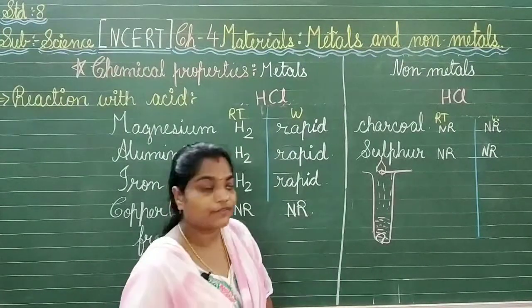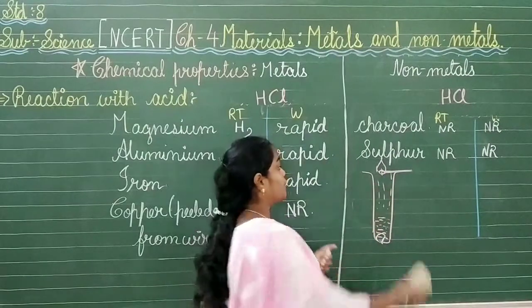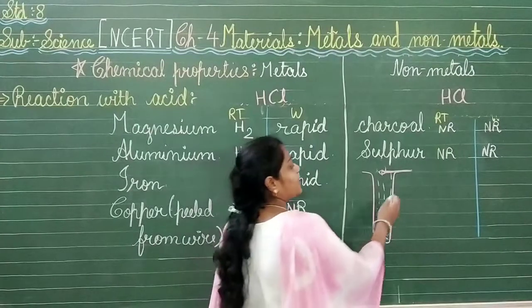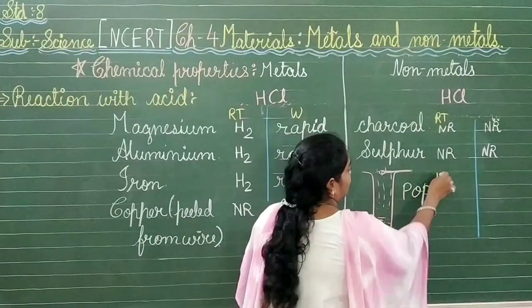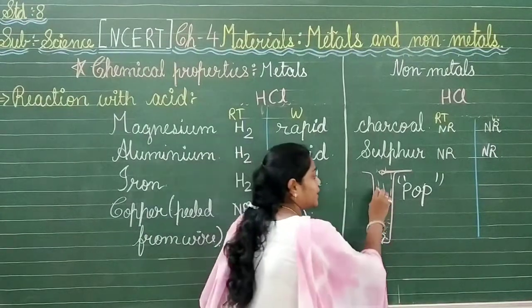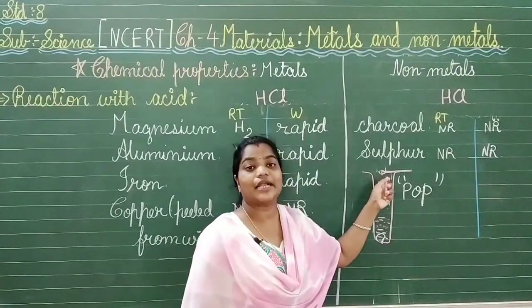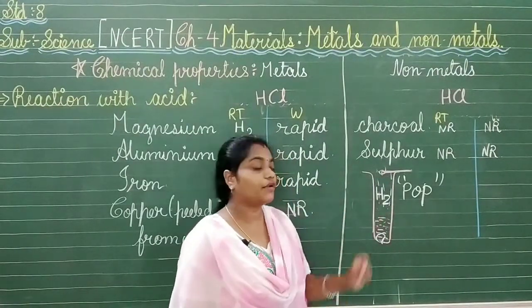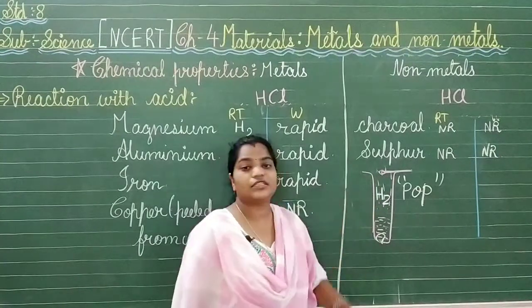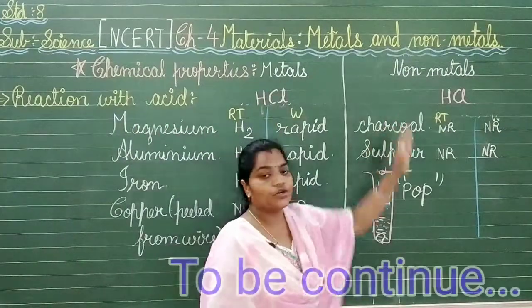Now you will see that, for your surprise, when it is close to the mouth of the test tube, it will stop burning, meaning it will be extinguished, but it will make a pop sound. This pop sound indicates that hydrogen gas is being liberated from this reaction. So the lighted matchstick will be extinguished as soon as you bring it close to the mouth of the test tube. Thus we finished with this point, acids' reaction with the metals and non-metals.